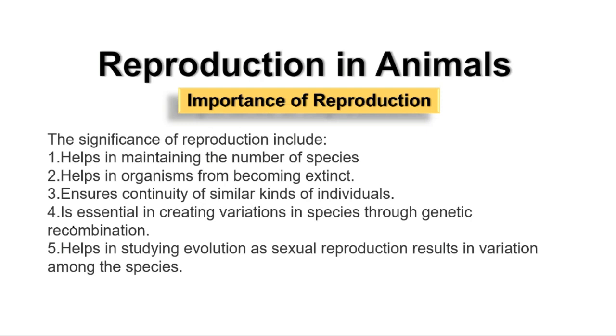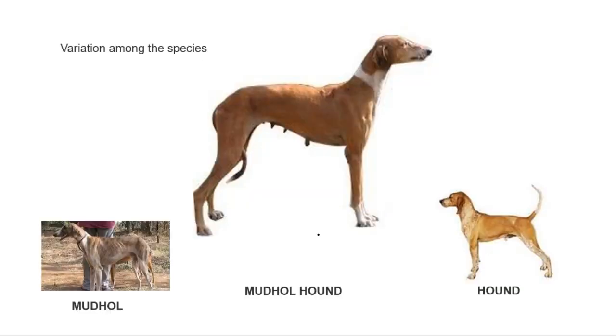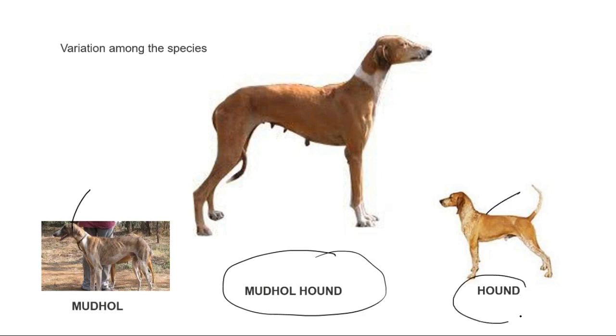So the last and important point here is creating variations in the species through genetic combination, and we can even study the evolution of these variations. For example, if you take a dog, there is a dog called a Mudhol Hound. You see this Mudhol Hound. It's a combination of a local Mudhol dog as well as a British Hound.